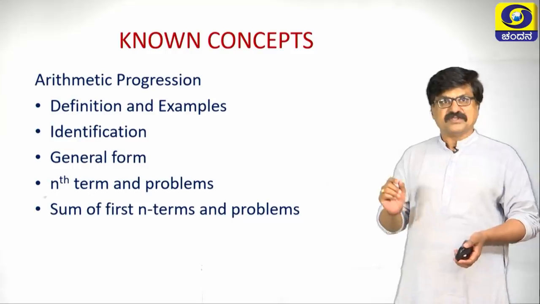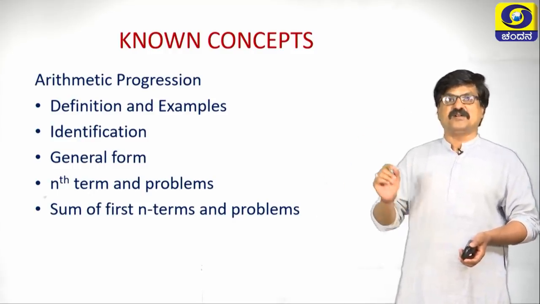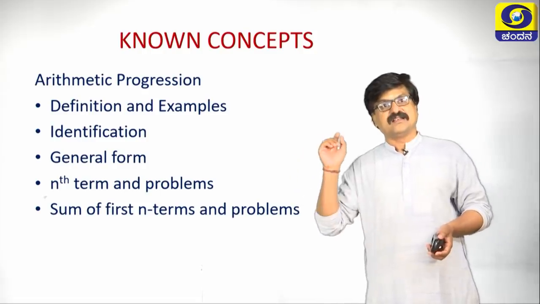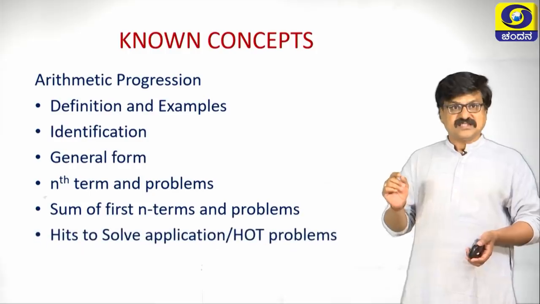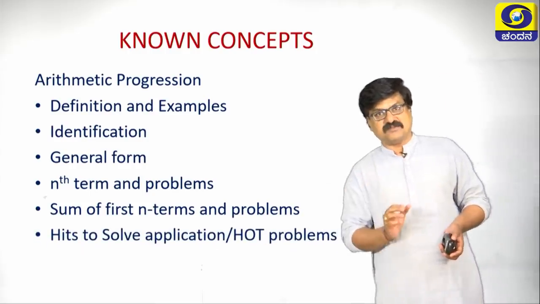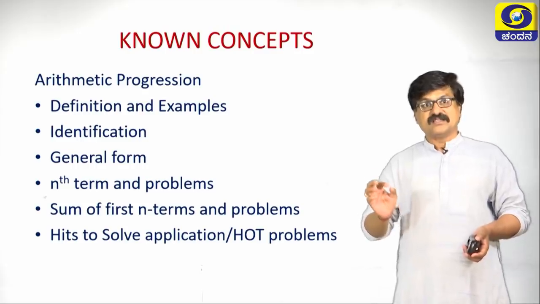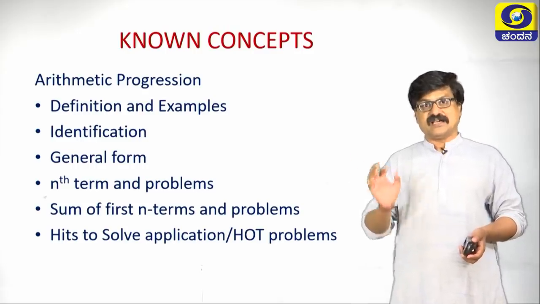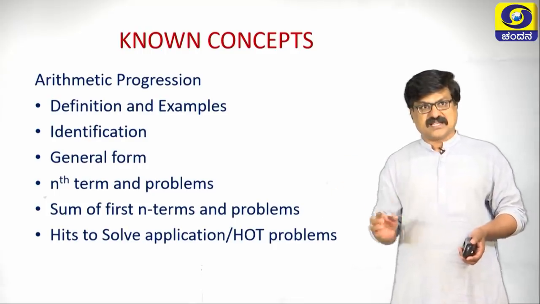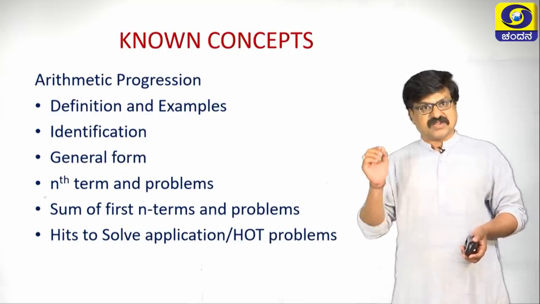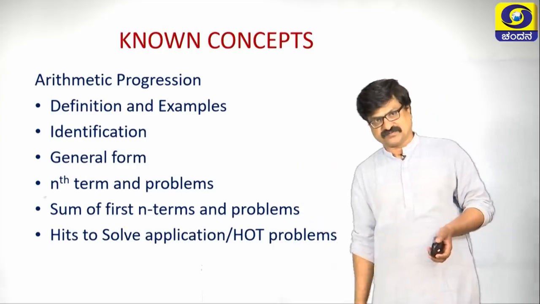Finally, we are going to discuss the sum of first n terms and problems based on the sum of first n terms. Also, in this chapter many students find difficulty in solving application problems, that is, higher order thinking type of problems. In this session I am giving some hints to solve application type of problems also.